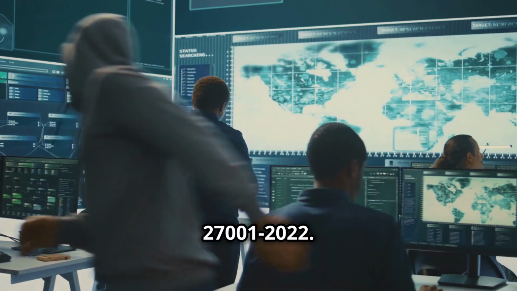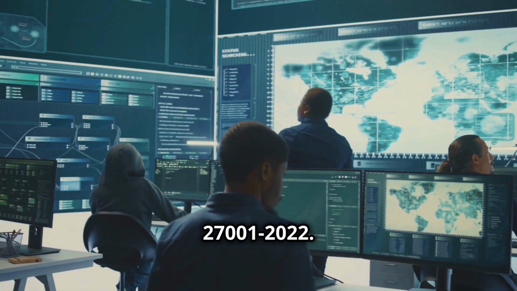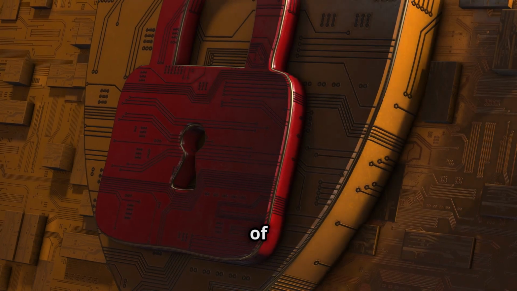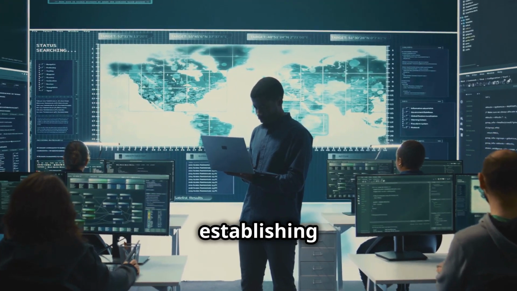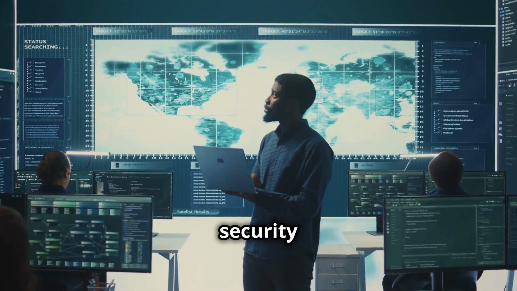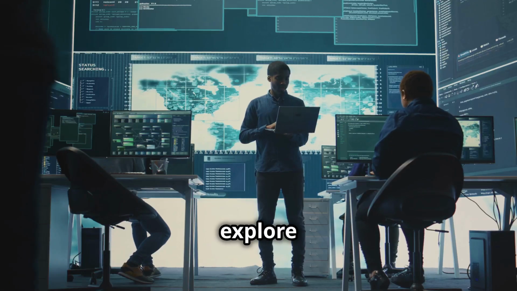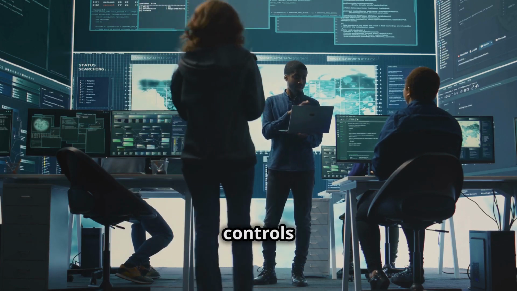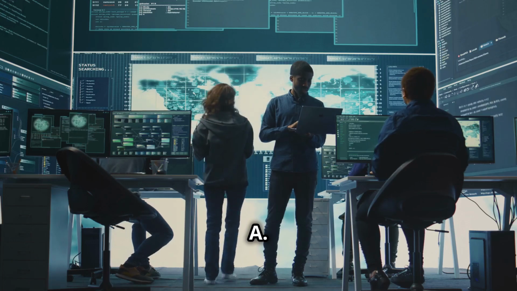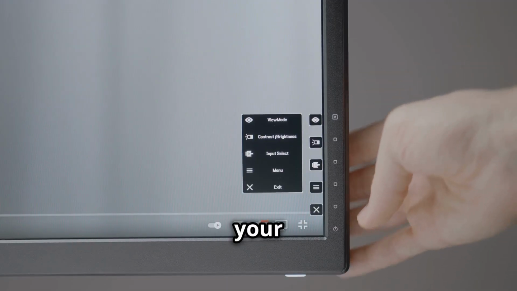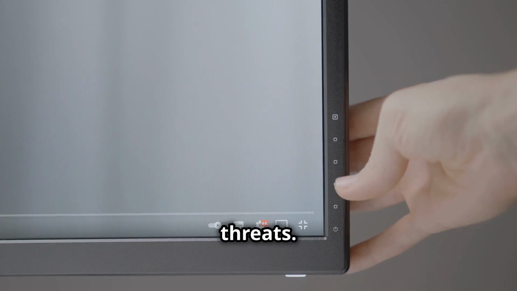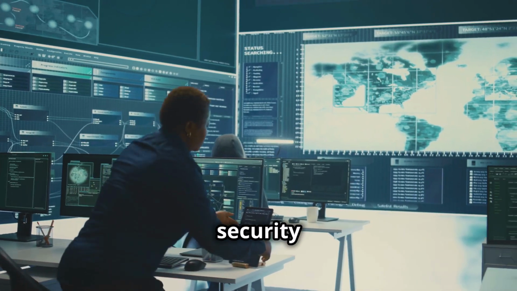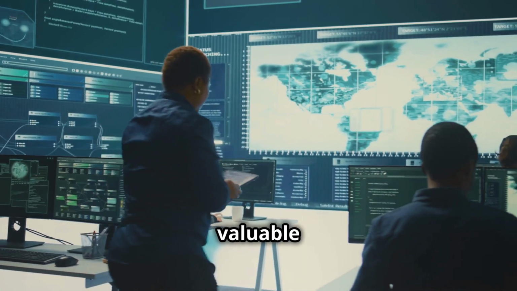Today we're diving deep into the world of cybersecurity with ISO 27001 2022. This standard is the backbone of a secure digital life. It's the gold standard for establishing and improving an information security management system. We'll explore the 37 organizational controls of Annex A. Think of it like tweaking your digital life settings to fortify against cyber threats. By the end, you'll know how to build a security fortress around your valuable data.